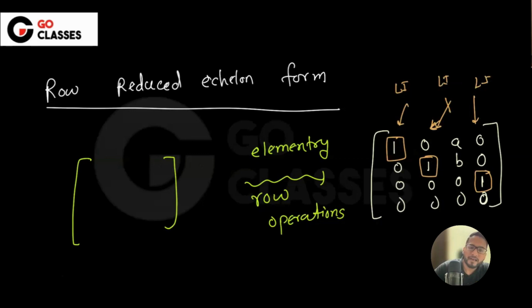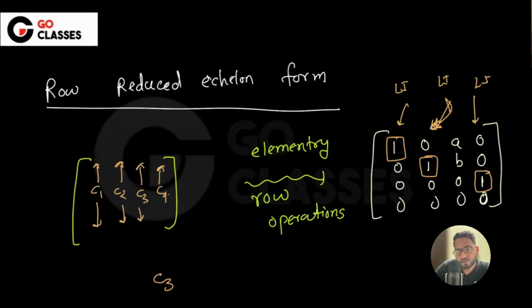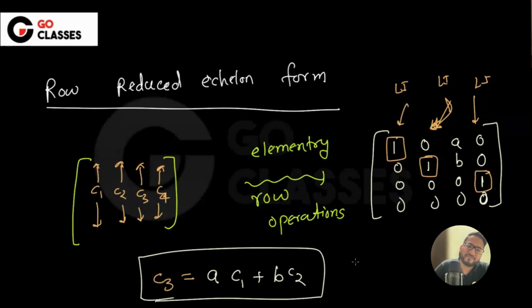Now, can anyone tell me the relationship? Let's suppose this is C1, this is C2, this is C3, this is C4. Can you tell me the relationship between C3 and C1, C2? Yes, extremely nice. So basically, the relationship doesn't change. How many of you know about this?